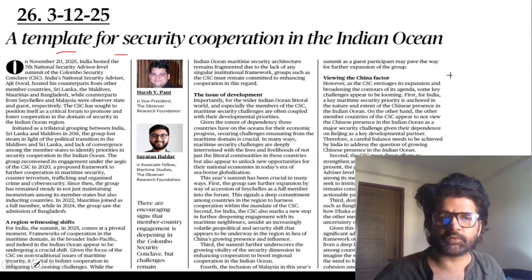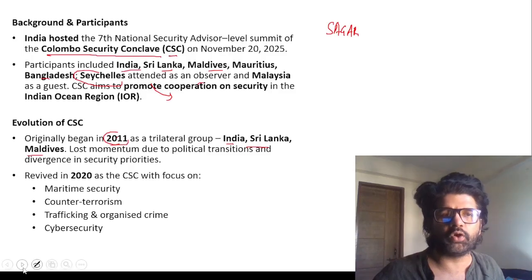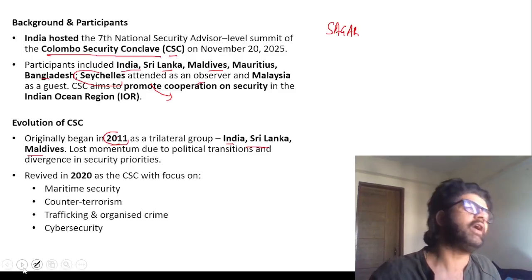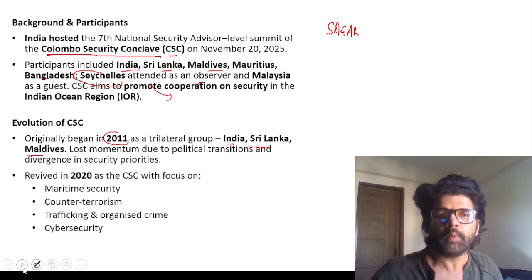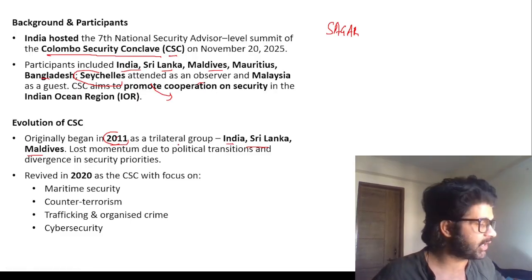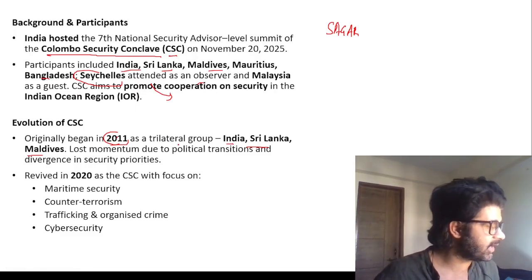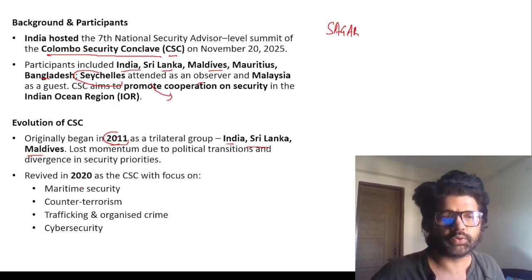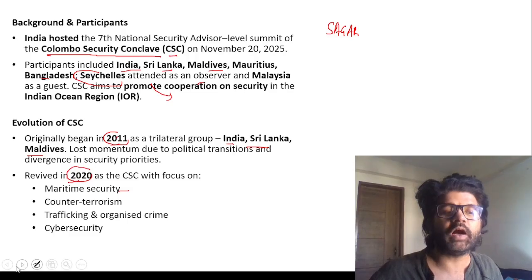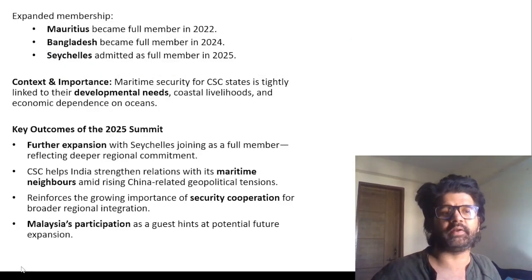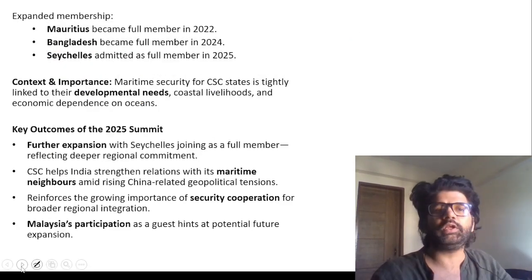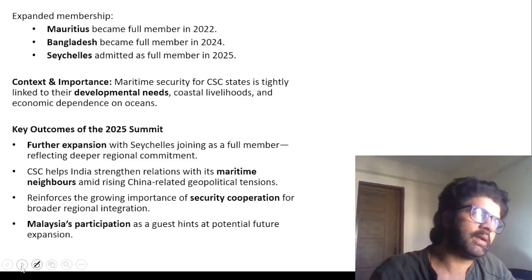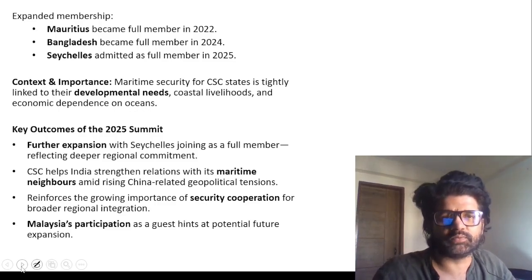So, template for security cooperation. In this Colombo Security Conclave, talks are happening. We are worried about Chinese presence in Indian Ocean. Most of these CSC countries, they have no issues with Chinese presence because they are dependent on China to a certain extent. So that is also which we have to handle. So yeah, it started in 2011, lost momentum, then revived in 2020, maritime security. We are concerned about Chinese presence in these countries. But again, we have to also see what these countries are thinking about Chinese presence. We have to keep a close tab.